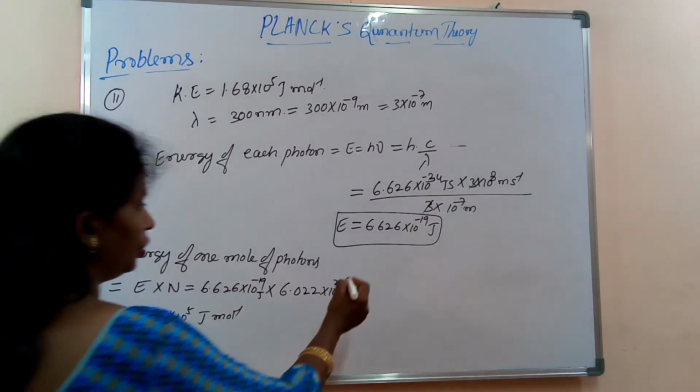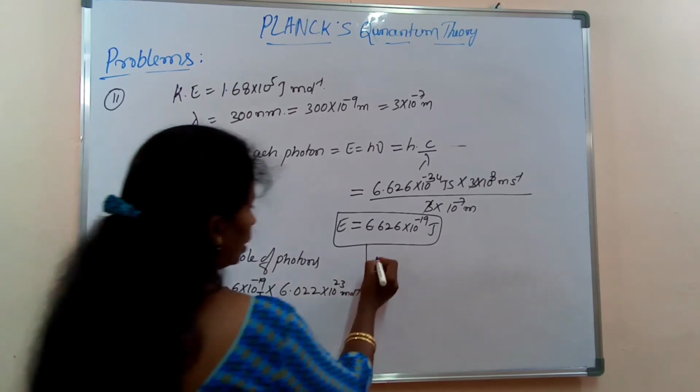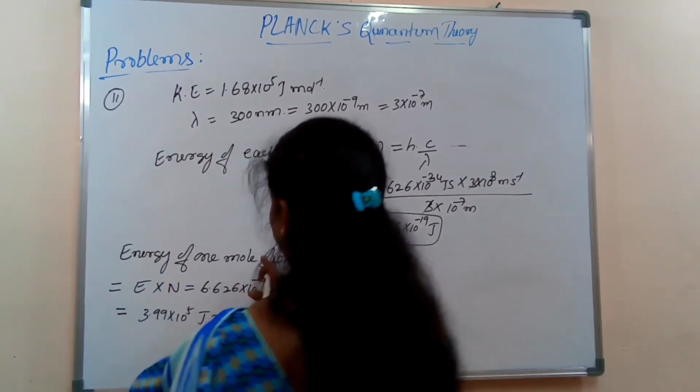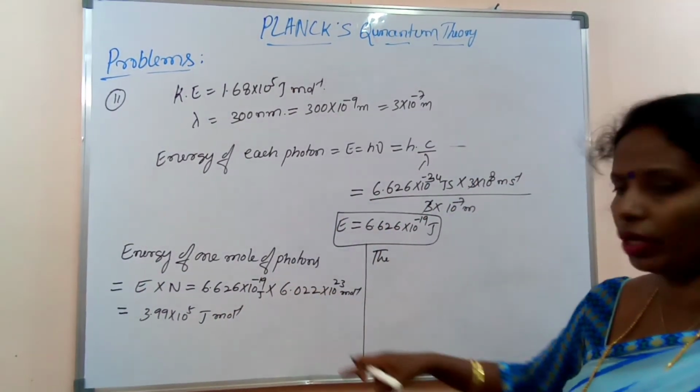Then the minimum energy needed. So this is the energy of 1 mole of photons.